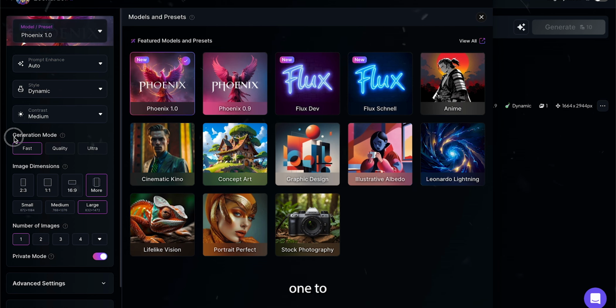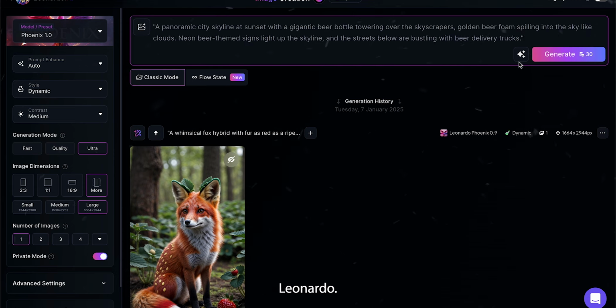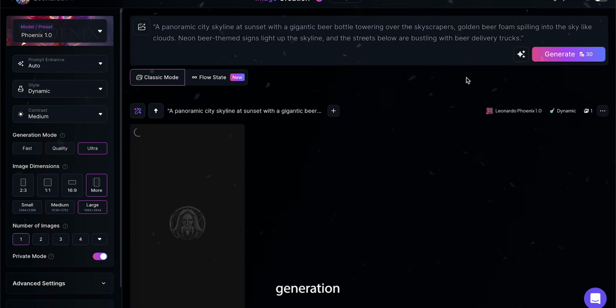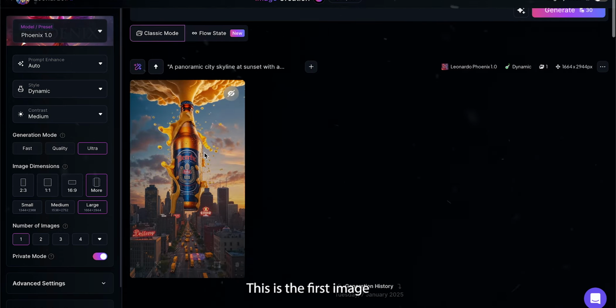With that done, swing back to ChatGPT and copy your first image prompt. Head back to Leonardo, paste the prompt into the generation box, and hit Generate. The AI will get to work creating your image. I'll skip ahead to when the first image is finished. Check it out, guys. This is the first image and it looks absolutely stunning. These visuals are going to make the video really stand out.